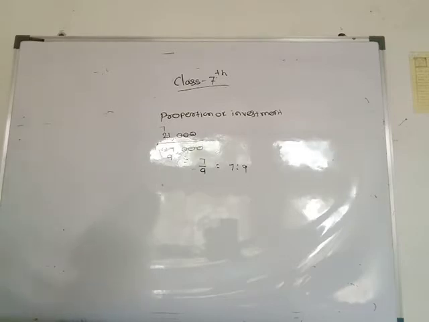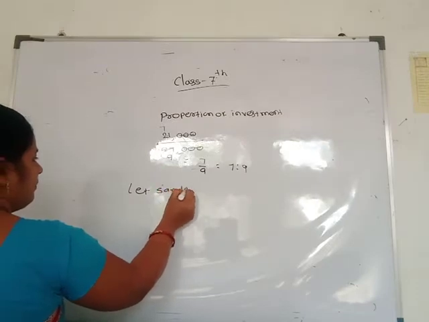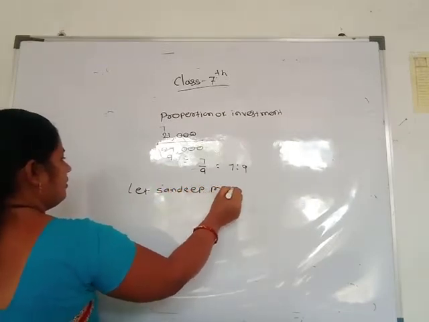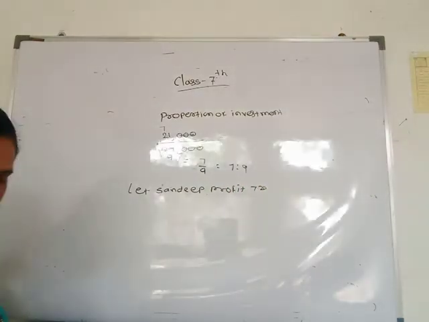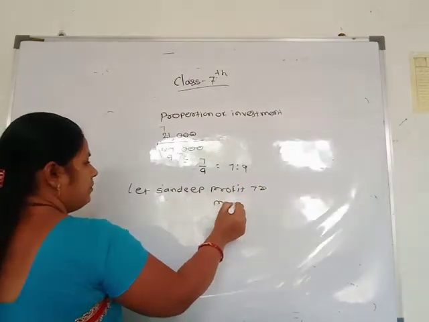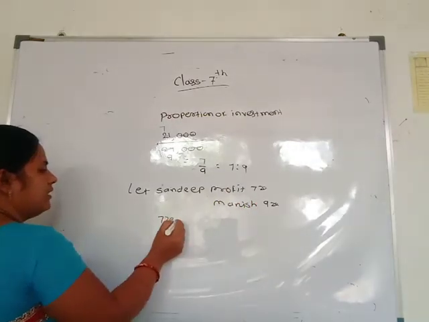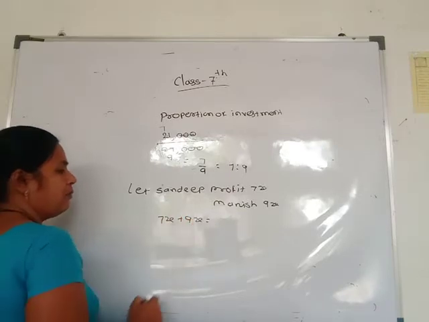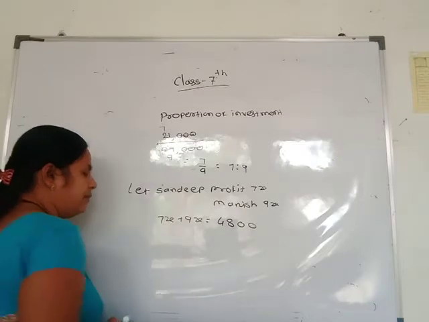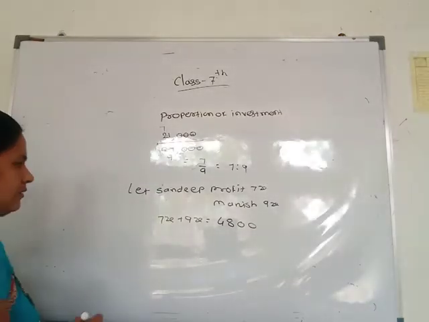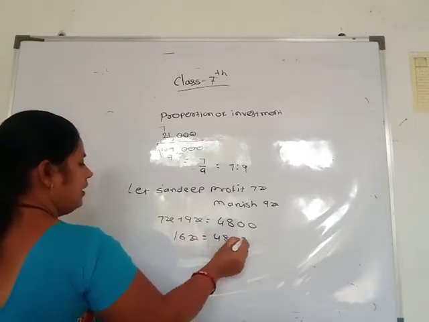Let Sandeep's profit be 7x and Manish's profit be 9x. Then 7x plus 9x is equal to the total profit, 4,800. 9 plus 7 is 16, so 16x is equal to 4,800.